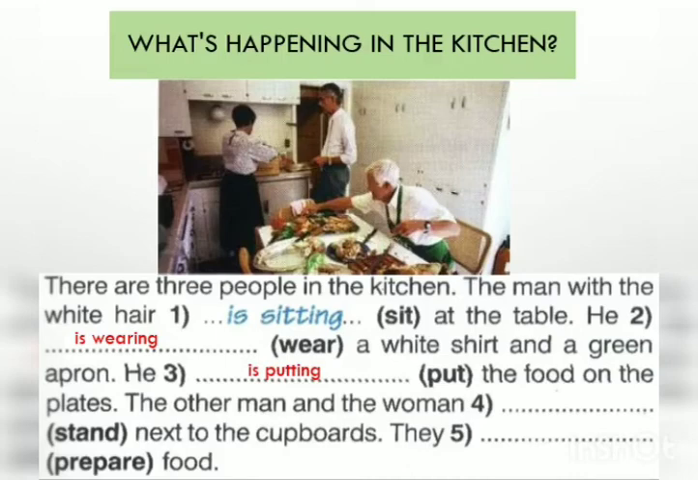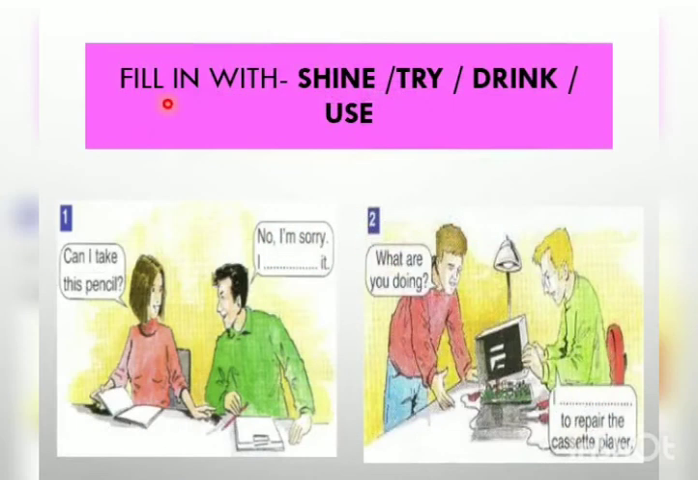The other man and the woman dash next to the cupboard. Now the helping word given is stand, and as we are talking about more than one person here, the other man and the woman, which helping verb is going to come here? Are standing. They dash prepare food. Now the word given is prepare and it ends with e, so we omit the e and write: they are preparing food. Fill in the blanks with shine, try, drink, use.